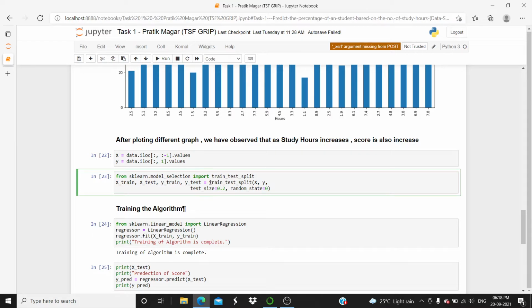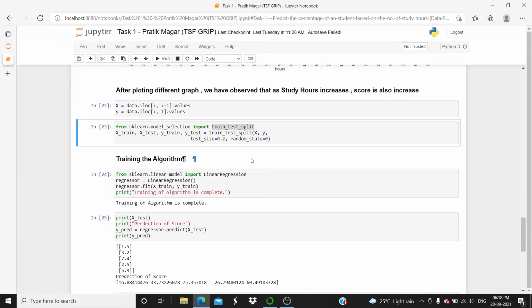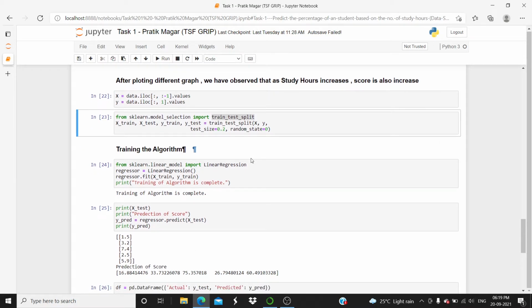So now we will split this data set: x train, x test, y train, y test. For that, we will use train test split. Test size is 0.2, which means we are going to divide our data into 80 and 20% ratio. This random state is used to pick out values randomly from the data set.